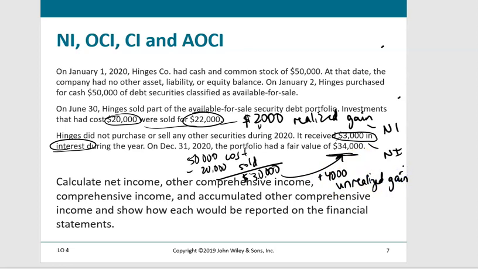And we don't see anything about the fair value option being used. We know that these debt securities are classified as available for sale. So where does this unrealized gain get reported? Is it net income or other comprehensive income? Available for sale securities changes in fair values, unrealized gains, are reported in other comprehensive income.